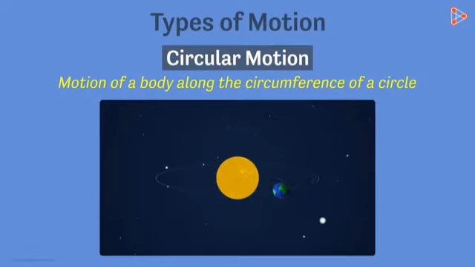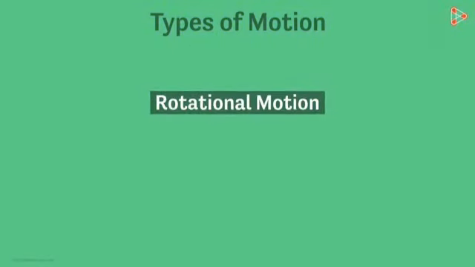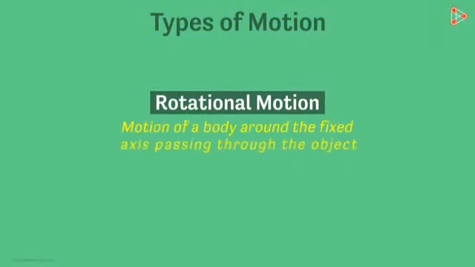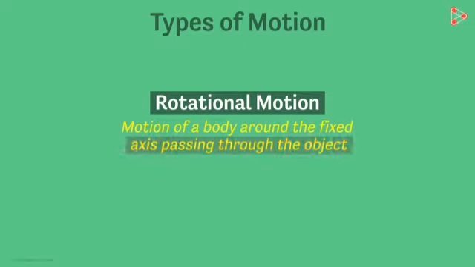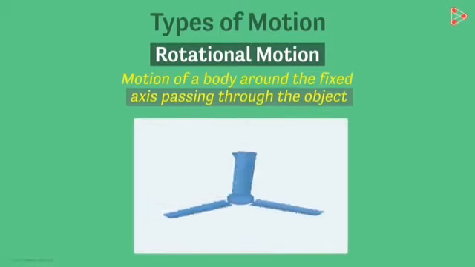Circumference means that circle. See, the earth goes around, all the planets move around. Yes? The earth's movement around the sun, we call it a circular motion.